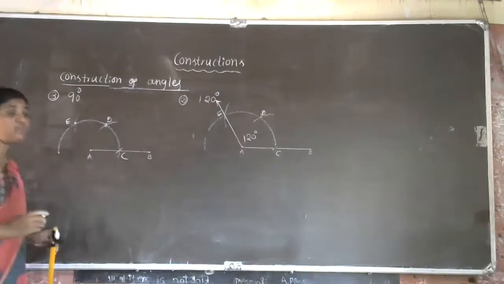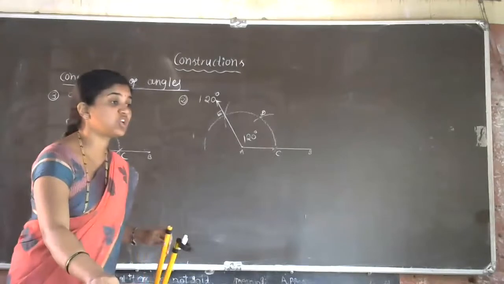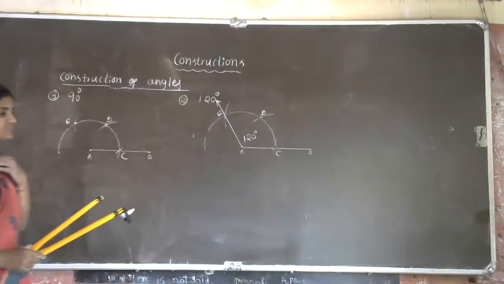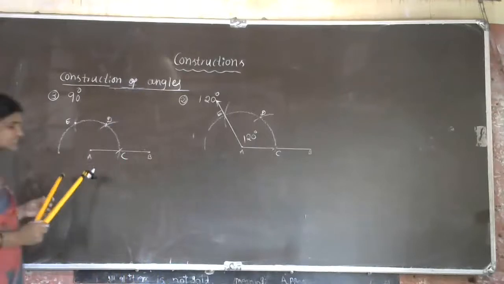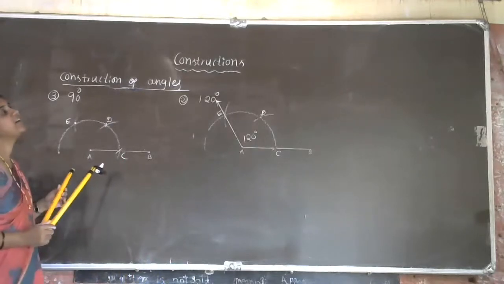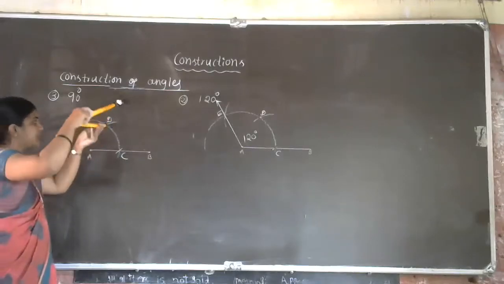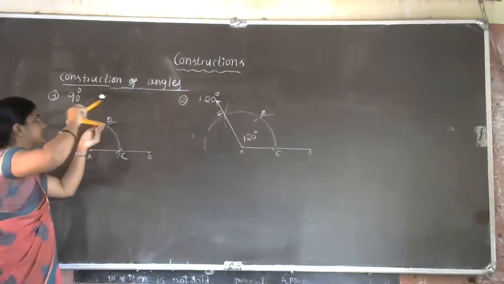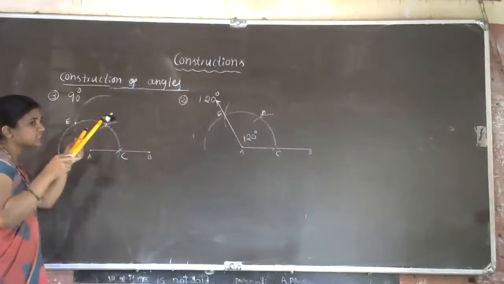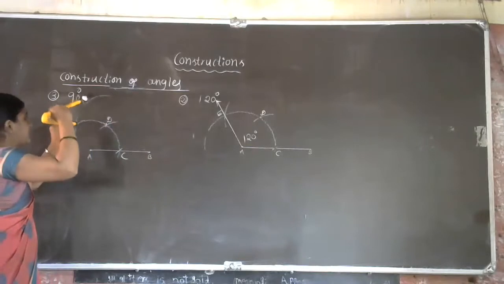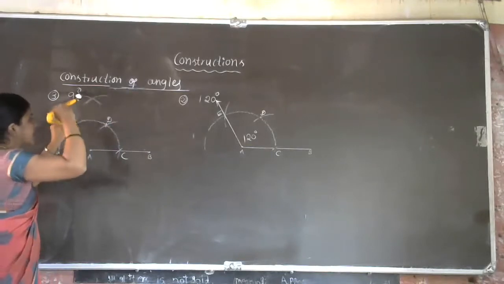Now we need 90 degrees. Shreya, can you continue next? Yes, Mataji, we have to cut an arc. With the same radius, from point D we cut an arc, and again one more arc from point E. Yes, perfect.